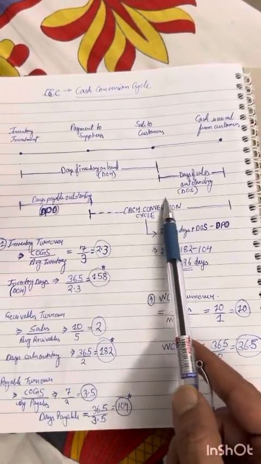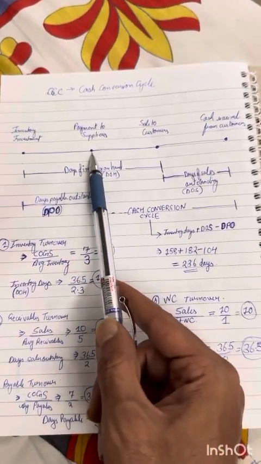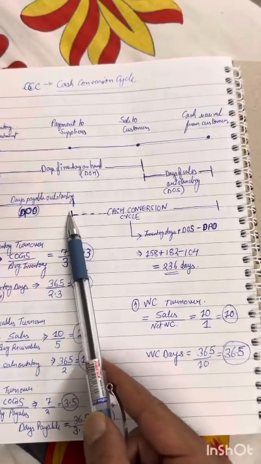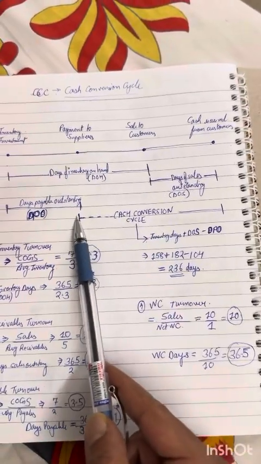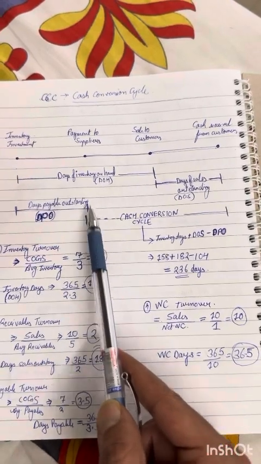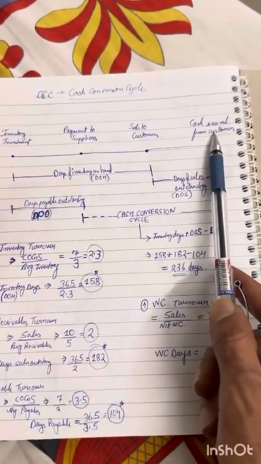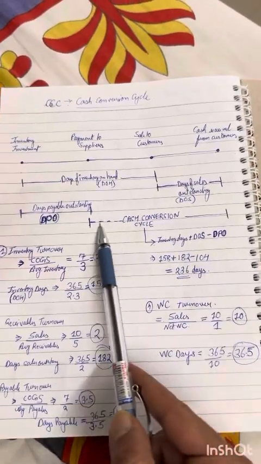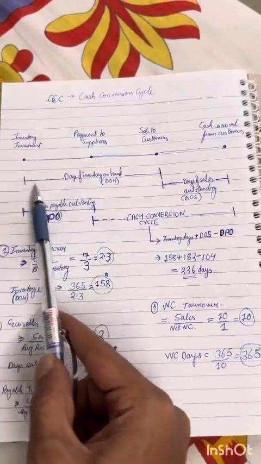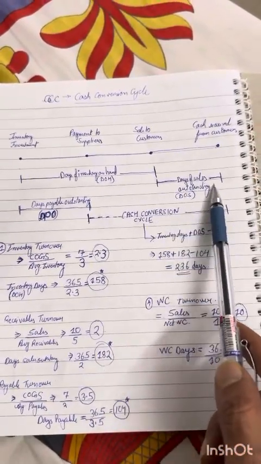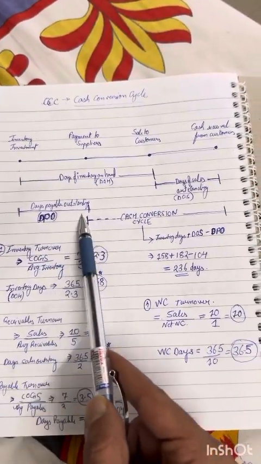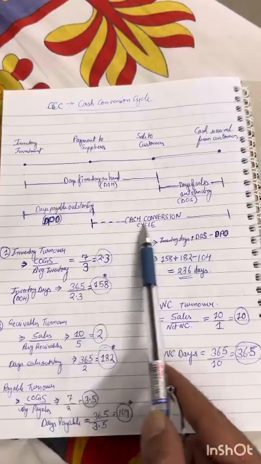Now, what is the cash conversion cycle? You paid cash at this point to the suppliers, right? But you received cash at this point. So the number of days between this is called the cash conversion cycle. How much time does it take for you to convert the cash from a purchase to a sale is the cash conversion cycle, right? Now, in simple terms, what does this mean? Your total inventory days plus your total days of sales outstanding minus days payable. So you'll get the cash conversion cycle, right?